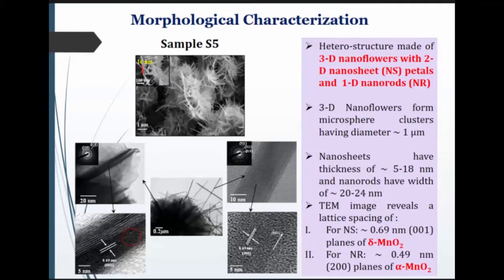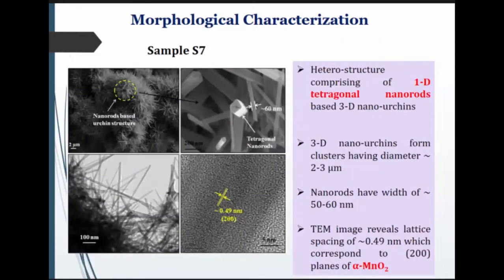Delta phase is nothing but the nanosheet like structure. And for sample S5, with a reaction time of 5 hours, the mixed structure, from the lattice spacing of the HRTEM image, also confirmed the nanosheet which is delta phase and nanorod which is of alpha phase. So both kinds of phases are present in these structures.